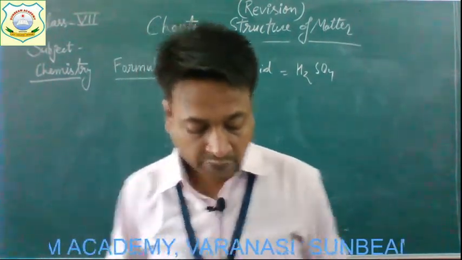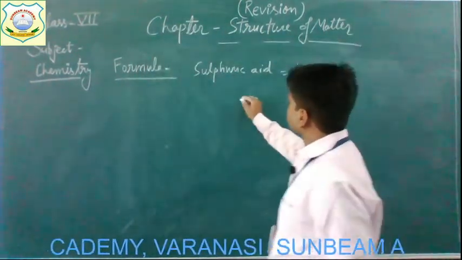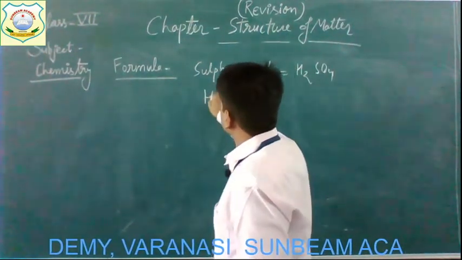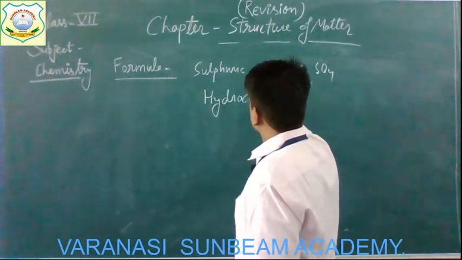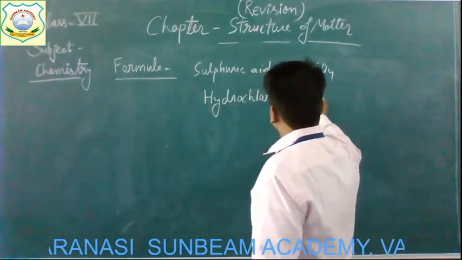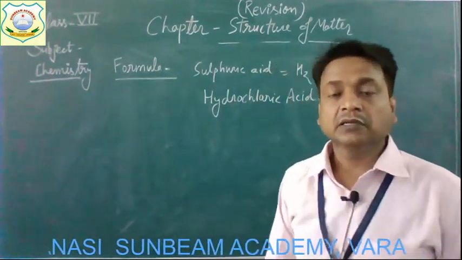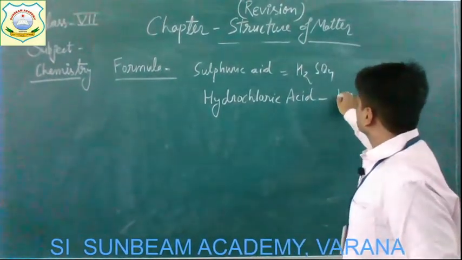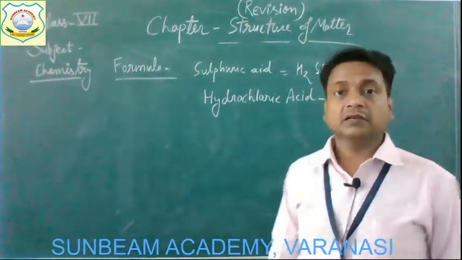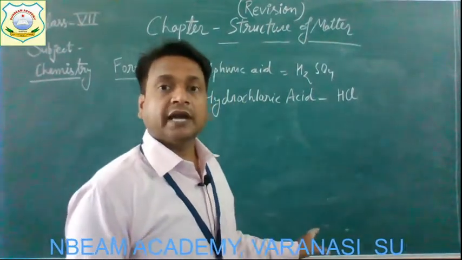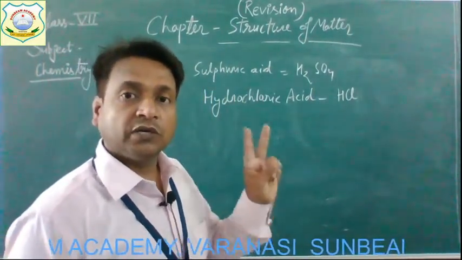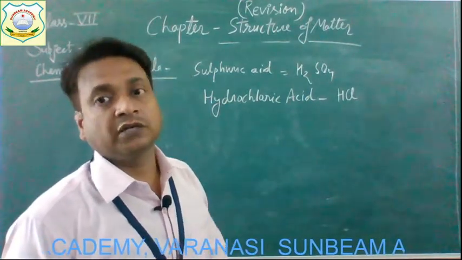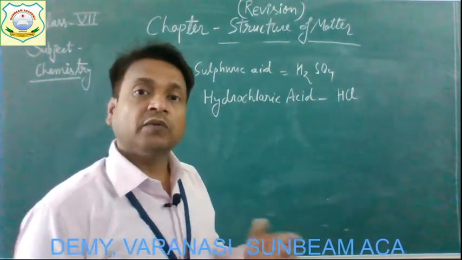Take another example, hydrochloric acid. Its formula is HCl. It simply indicates that one molecule of hydrochloric acid is made up of two different elements, hydrogen and chlorine, and they are present in the ratio 1 to 1.